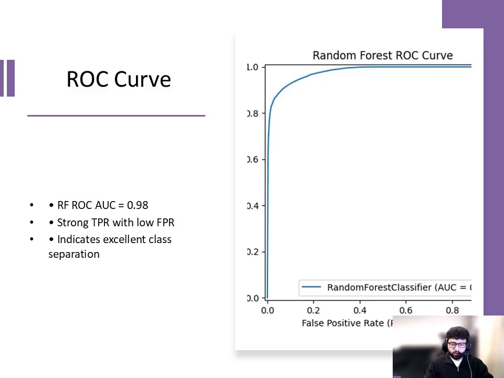I also evaluated ROC curves, which show the trade-off between true positive rate and false positive rate at various thresholds. The ROC curve for random forest rises steeply towards the top left corner, and its area under the curve is 0.98. This confirms that the model performs exceptionally well in separating malicious from benign traffic.